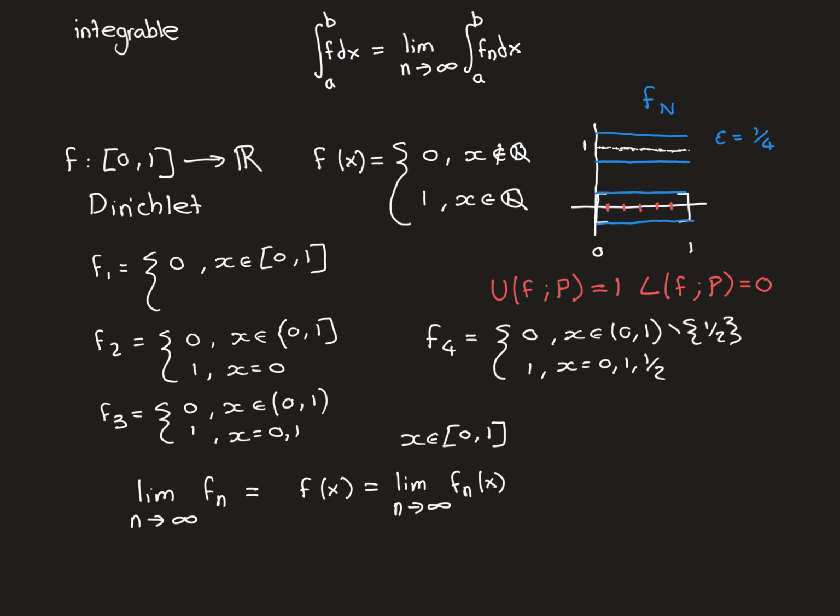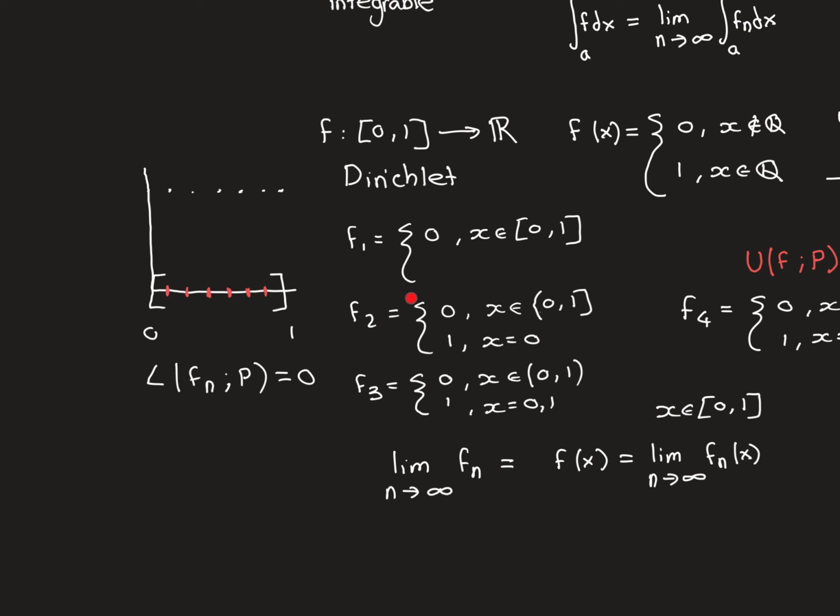And that's always true. No matter how far along you go in this sequence of functions, I will always be able to find a rational that you haven't covered yet, and therefore it is going to break it being able to fulfill this criterion. So it may converge pointwise to the Dirichlet function, but it does not converge uniformly to the Dirichlet function. So I've got this sequence of functions that converges pointwise but not uniformly to the Dirichlet function, which I know is not integrable. So now all I need to do is show that all of the functions in my sequence are integrable, and then I'll have a sequence of integrable functions that converges pointwise but not uniformly to a non-integrable function. So I will have completed my first type of counterexample.